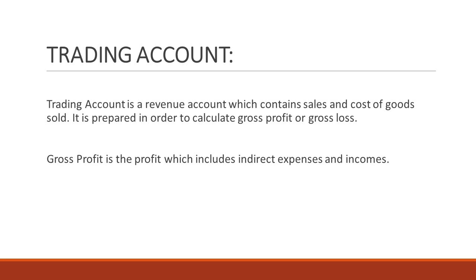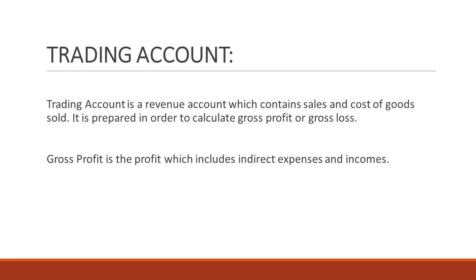In that account, we will record the purchases and the sale of the goods, and we will show the opening stock and closing stock in a particular account made on the basis of trading operations of the business in a given period. At the end, we will ascertain the gross profit. It means the profit which still includes the indirect expenses and incomes.